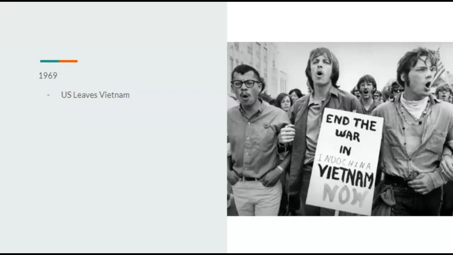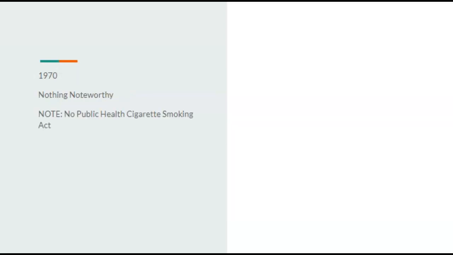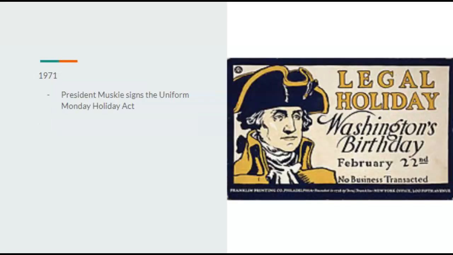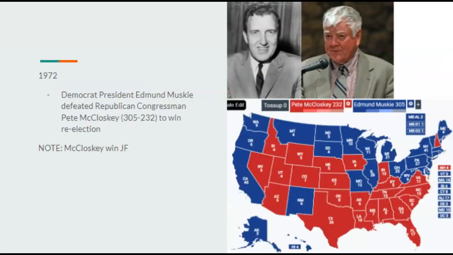In 1969, the U.S. would officially leave Vietnam. Edmund Muskie was an anti-war Democrat. In 1970, there was nothing noteworthy. However, there is no Public Health Cigarette Smoking Act, which was signed by Nixon. In 1971, President Muskie would sign the Uniform Monday Holiday Act, which of course says, hey, Washington's birthday is now a holiday, as well as Lincoln's and Martin Luther King's and all that.